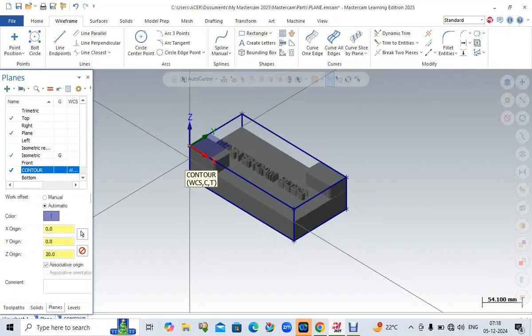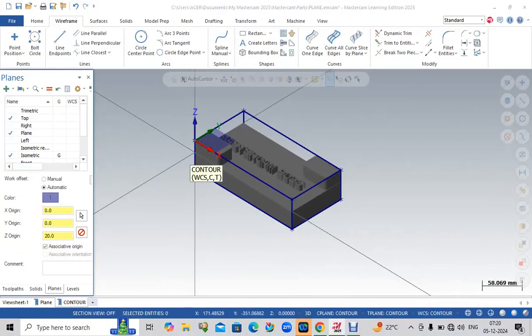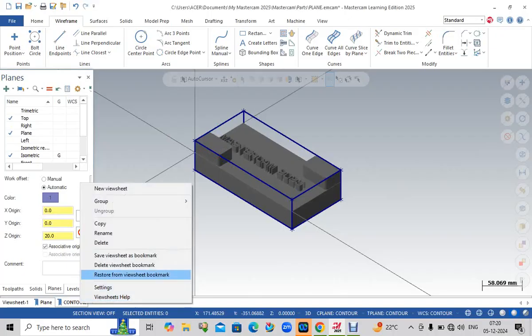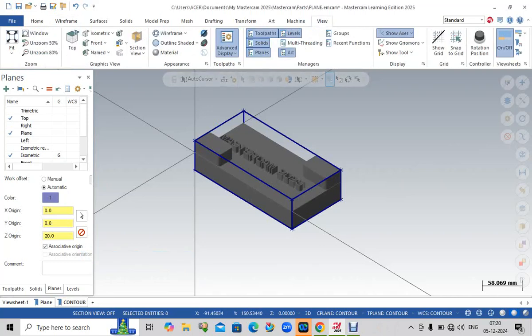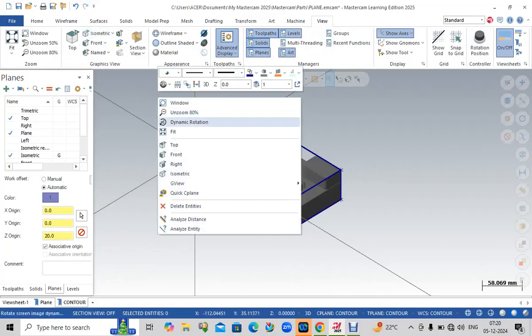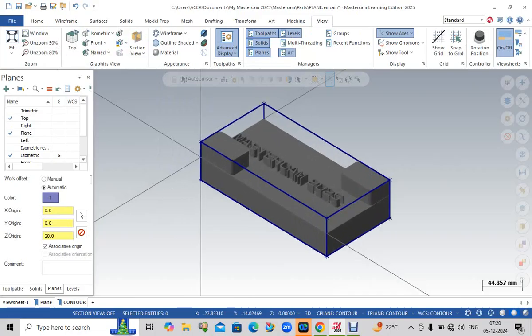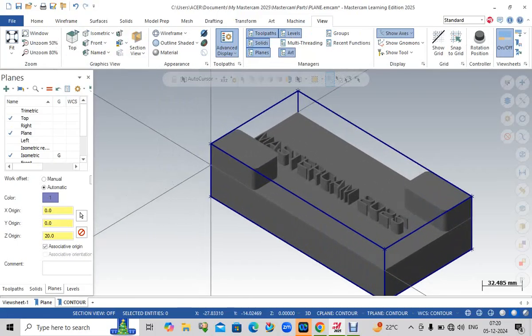Now it is created. Now you will see this contour portion is there. You have to right click it and save view sheet as bookmark. In this case you can go to view and make it isometric, or increase or decrease here. Now it is saved.